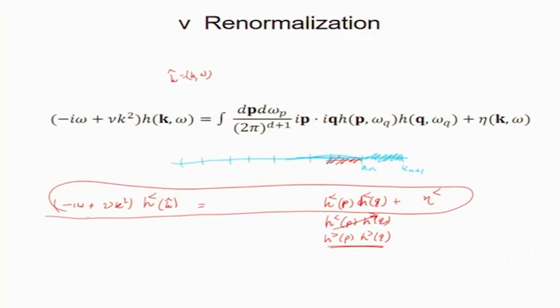So, we rewrite this equation for h as h less, h greater: h less, h less, h greater, then h greater, h greater, right. Of course, we will have h less of p, h greater of p, h less of q. So, there are 4 possibilities. So, I have this k equal to p plus q, but p can be small and q can be large, or p can be large and q can be small, or both are large. So, it depends where p and q are.